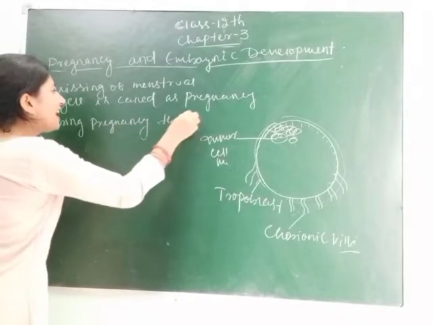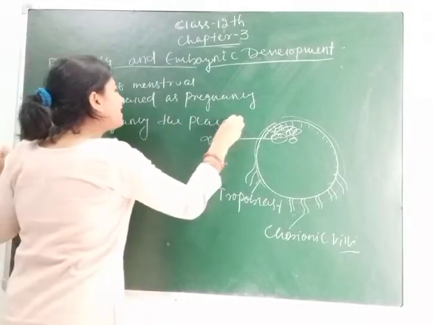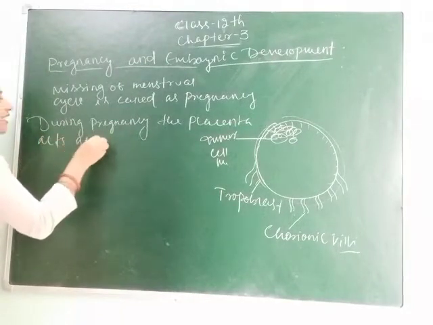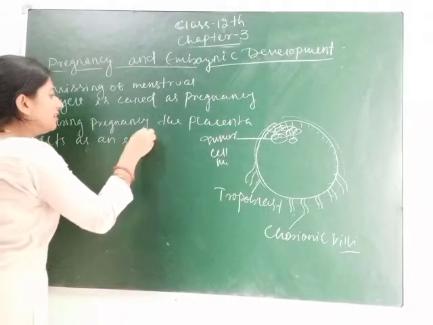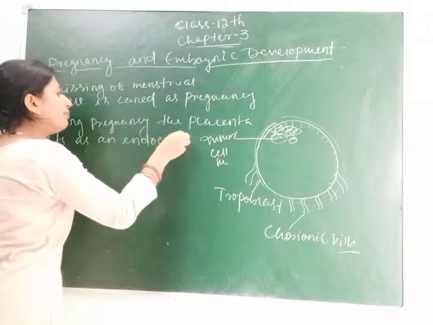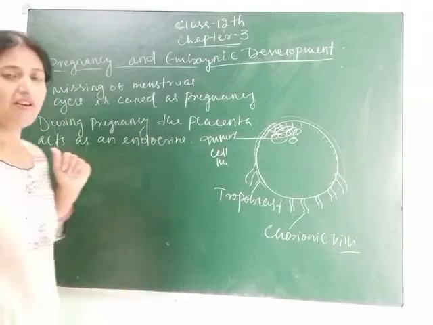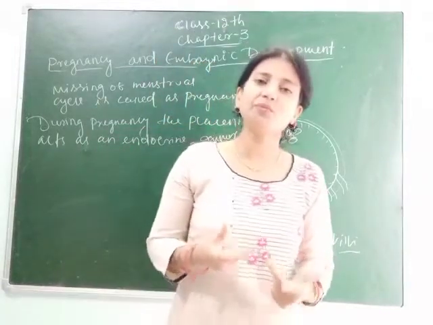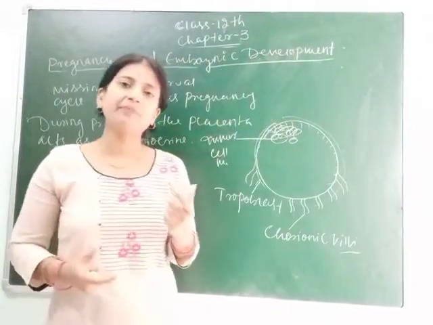The placenta acts as an endocrine gland. Endocrine gland means one which secretes hormones. Why does the placenta act as an endocrine gland? What is the need of the hormones secreted by the placenta?